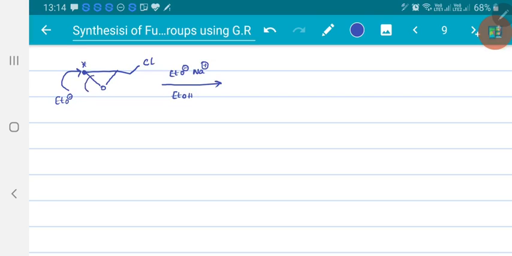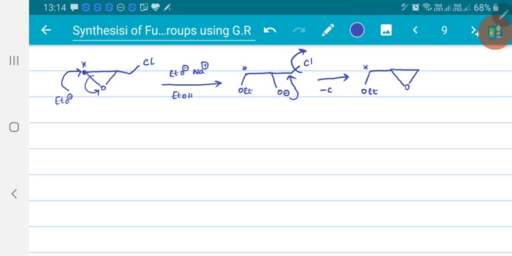When it attacks, ring opening occurs. Now the product will be: this is a labeled carbon, over that an ethoxy group, and this is O minus, and here chlorine. Now there will be neighboring group participation, because of which this is the ethoxy group over this labeled carbon, and there will be formation of epoxide because this Cl minus is lost. So when I take a Grignard reagent, you will get a similar product again. Instead of ethoxide, you will get an alkyl group. That's all.